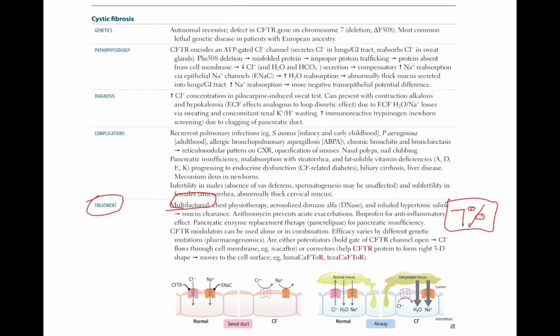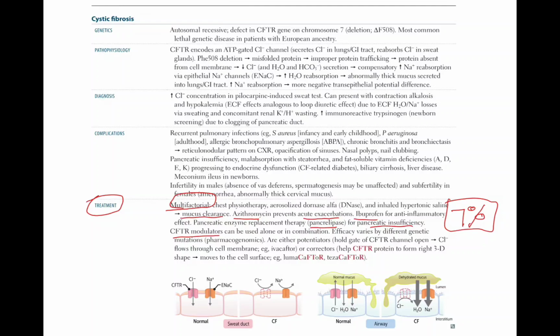Hypertonic saline is used for mucus clearance. So it is a main treatment option for cystic fibrosis. We also use azithromycin because it prevents acute exacerbations of cystic fibrosis. Azithromycin is also a very important drug. Ibuprofen for anti-inflammatory effect. Ibuprofen is also very important for its treatment, and we use pancrelipase after eating for pancreatic enzyme replacement therapy for pancreatic insufficiency.